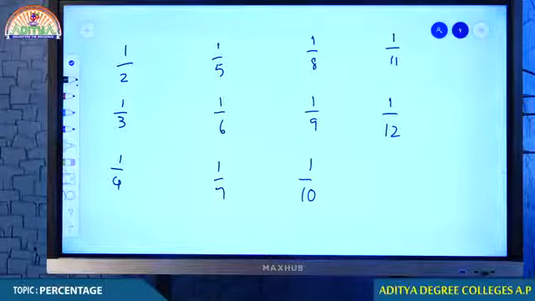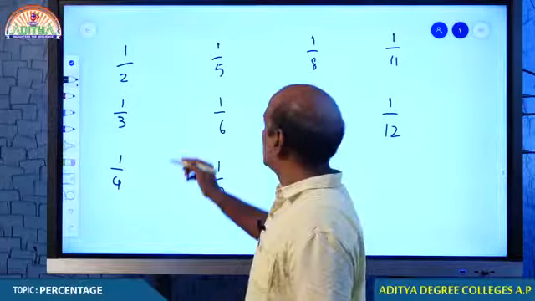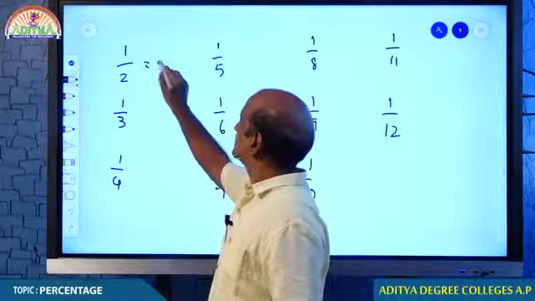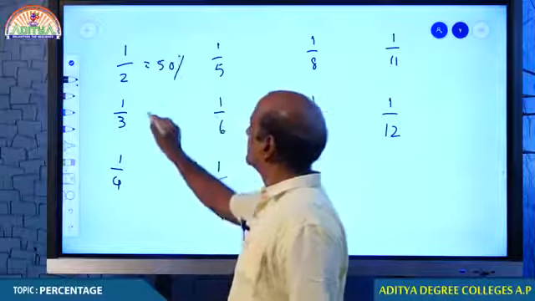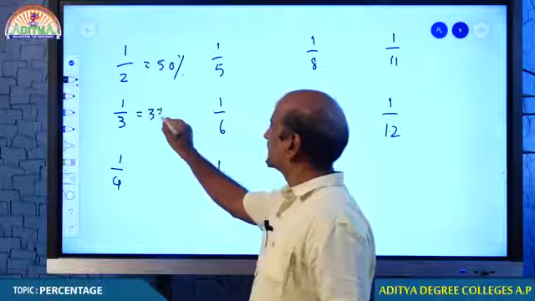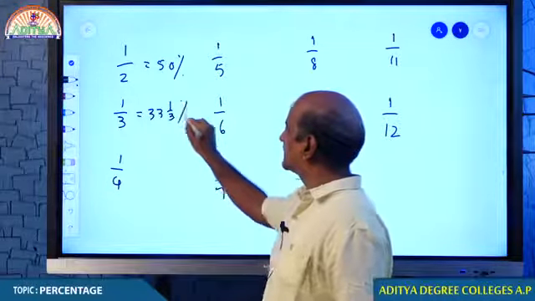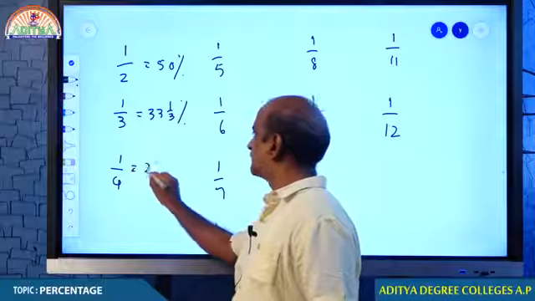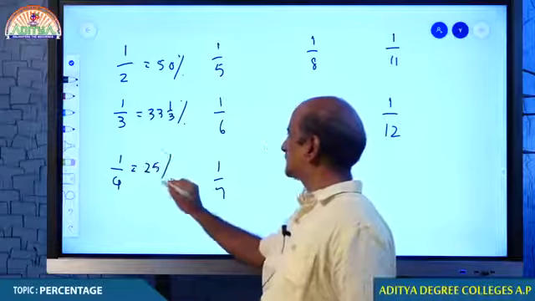Yes students, well done. I think you are responding, some of you are doing very well. Now let me see. 1 by 2 is nothing but 50%. 1 by 3 is nothing but 33 1 by 3%. 1 by 4 is nothing but 25%.